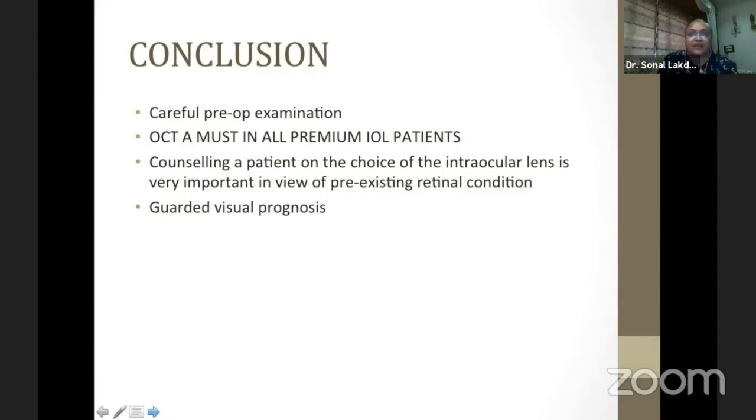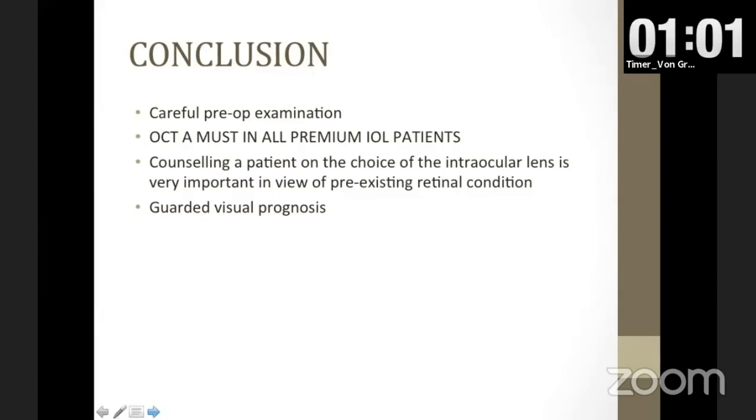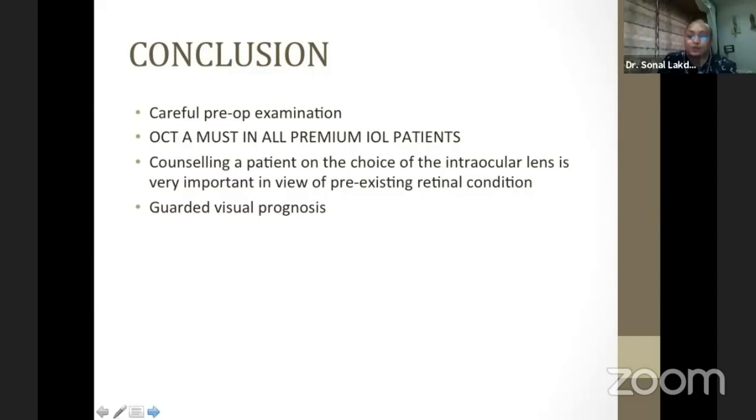And every time that a patient comes with cataract, the loss of vision may not only be because of the cataract, but be because of such conditions existing on the retina. OCT is a must in all premium IOL patients. Counseling, again, is an extremely important thing. And the choice of intraocular lens is very important in view of pre-existing retinal condition, and a guarded visual prognosis should be given to all our patients with a pre-existing retinal condition.